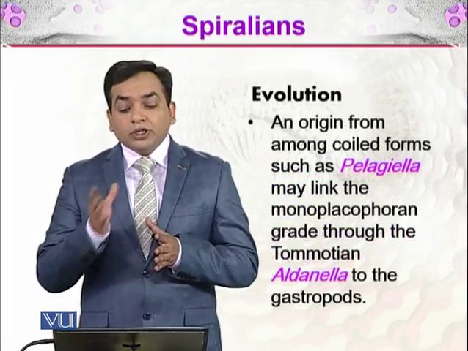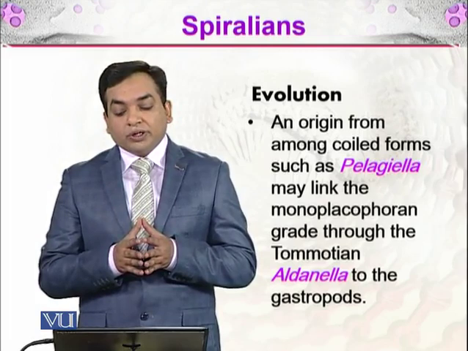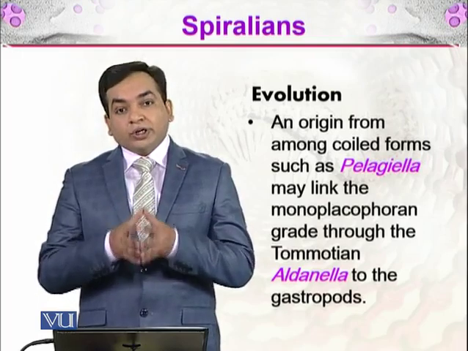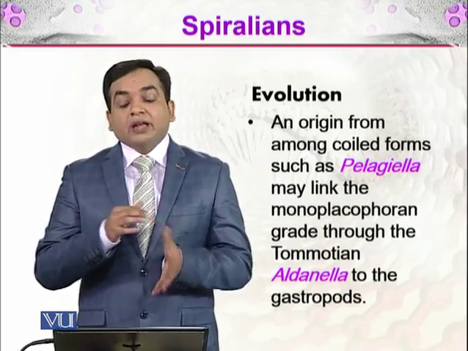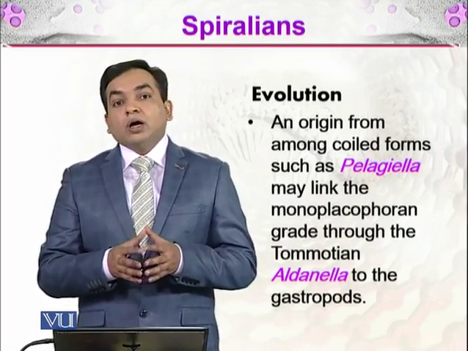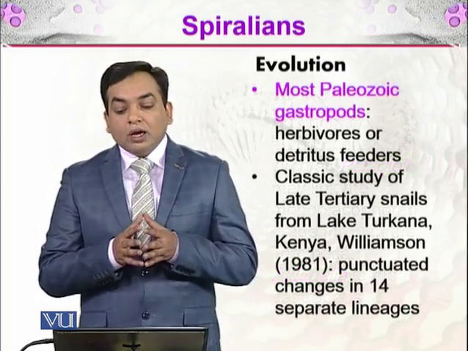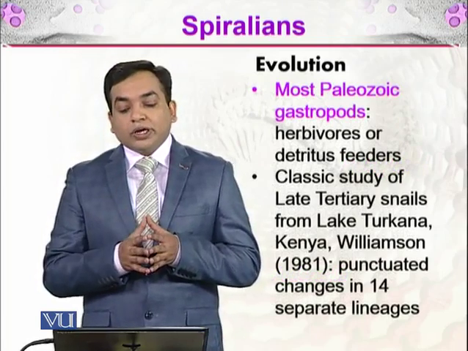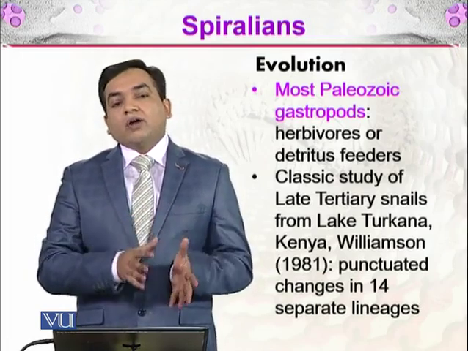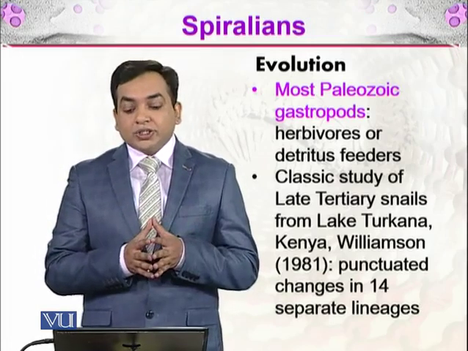An origin from among coiled forms such as Pelagiella may link to the monoplacophoran grade through the Tommotian Aldanella to the gastropod. These are the different fossils that we have found, and they relate to what we have discussed, that the monoplacophorans are the ancestors of these mollusks. Most Paleozoic gastropods were herbivores or detritus feeders, and after that they had various forms of evolution and adaptation of living strategies.